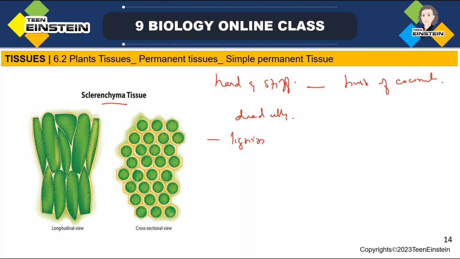There is no internal space inside the cell. This is present in the stem and around the vascular bundle. So sclerenchyma provides strength to the plants.